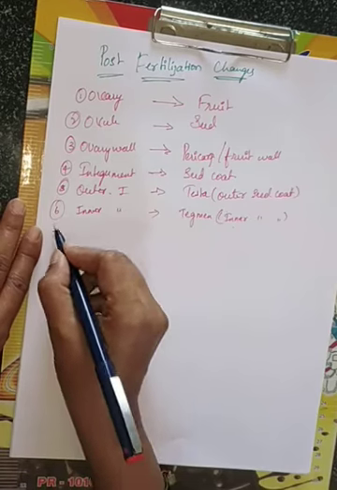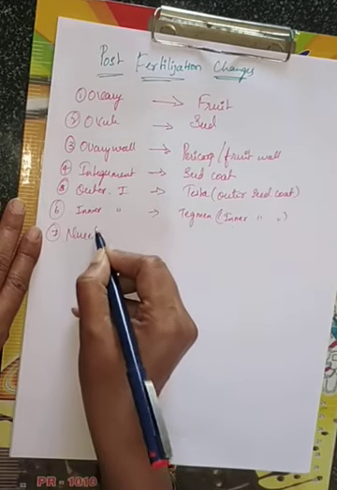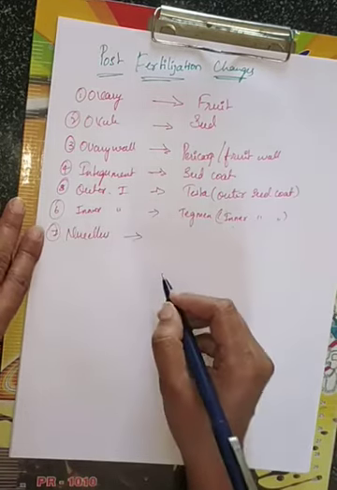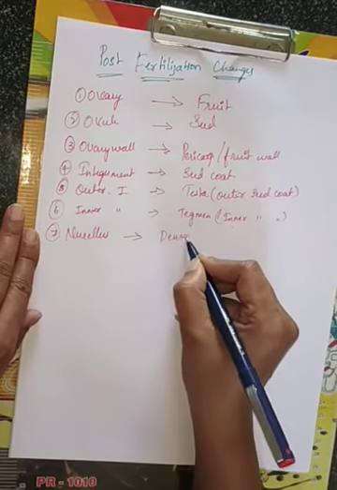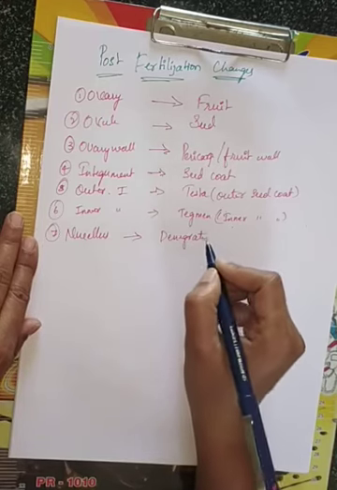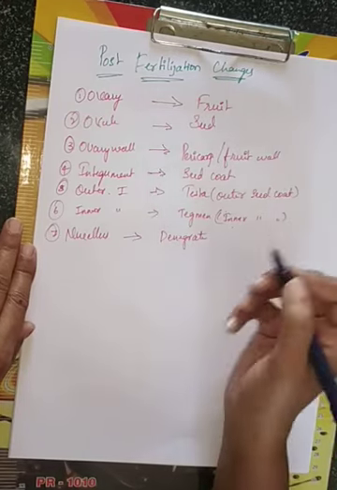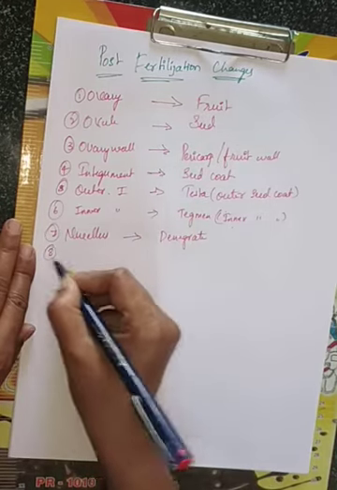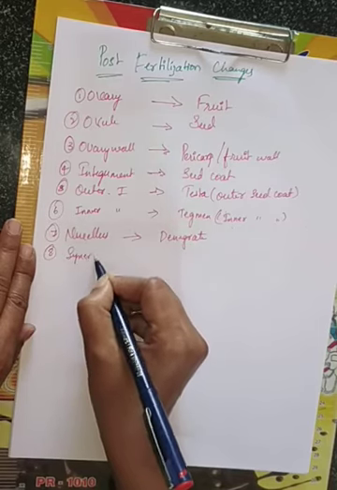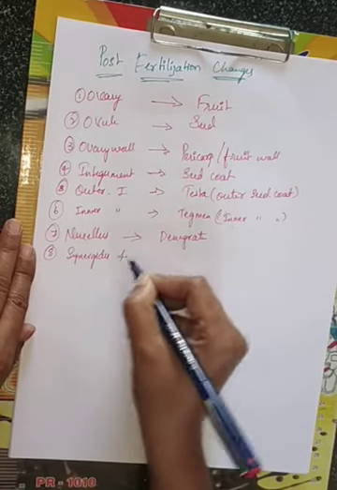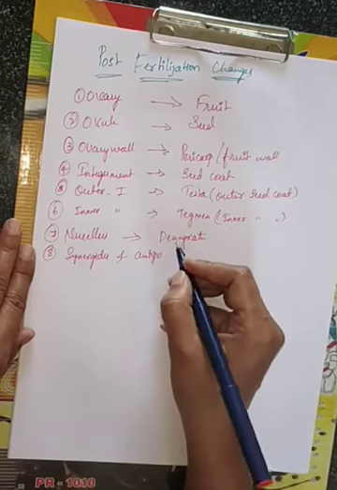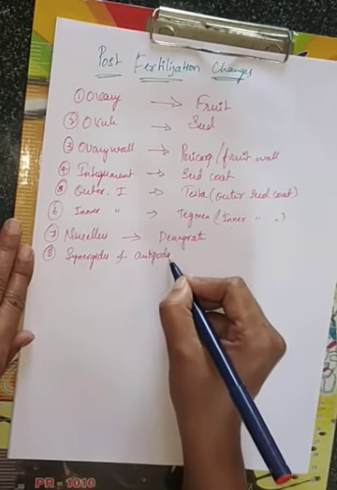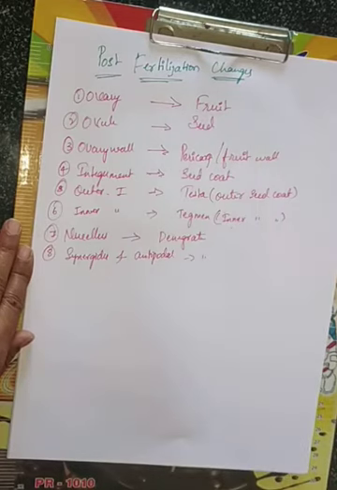Now what about the nucellus? Nucellus is a mass of cells, isn't it? Nucellus will degenerate. Usually nucellus will degenerate. And then synergids and antipodals will also degenerate, children.